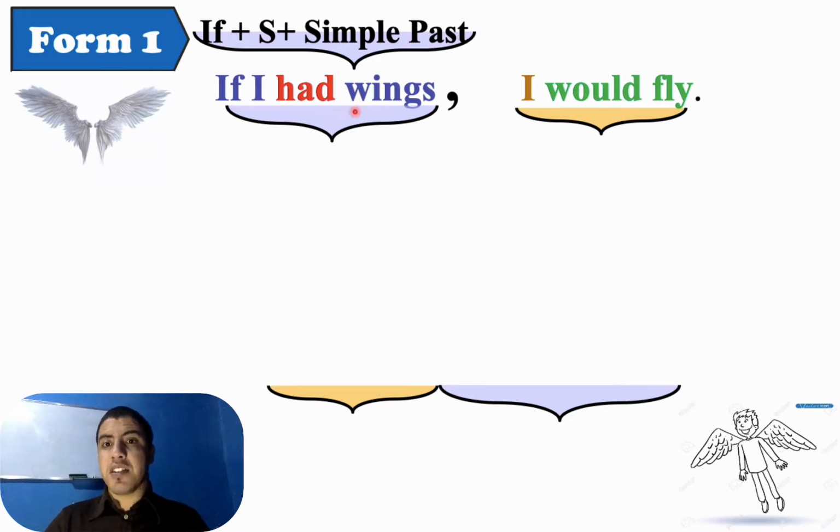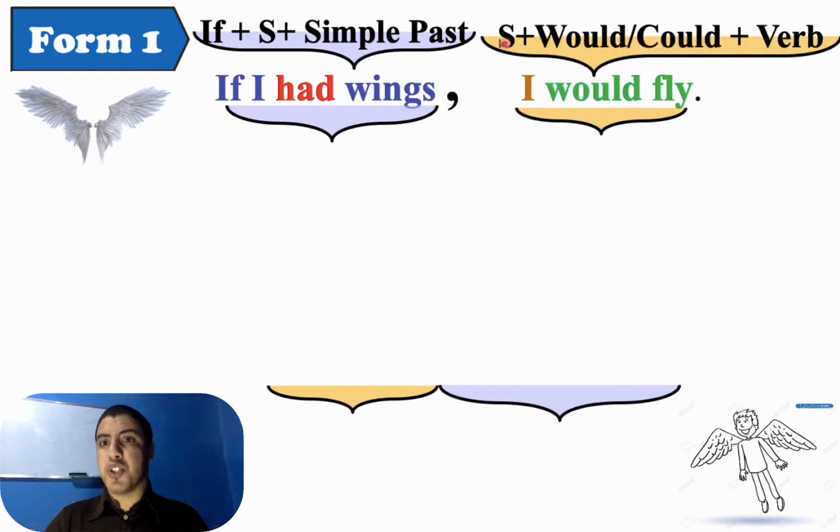And for the second one, we have subject plus would or could plus verb. Please, which type of verb? It is the verb in the present. It is bare infinitive, base form. It means that we didn't change the form. So the verb is in the present. Okay, so we have subject plus would or could plus verb.